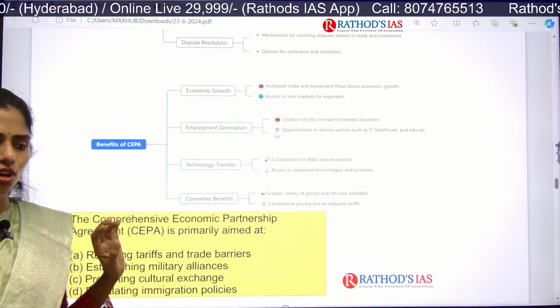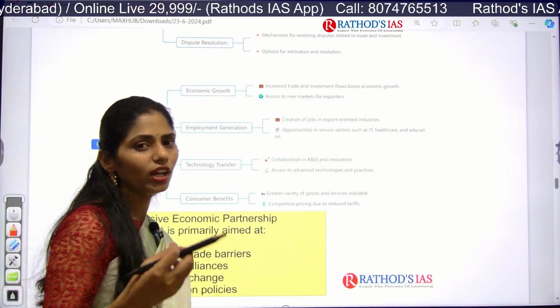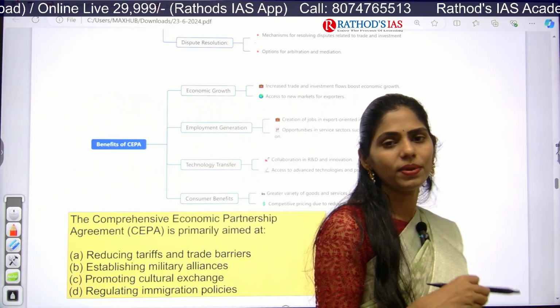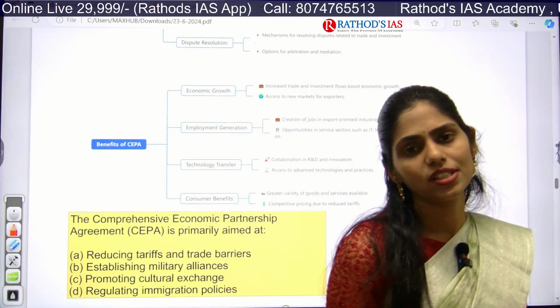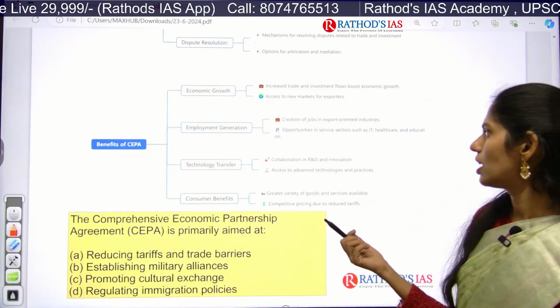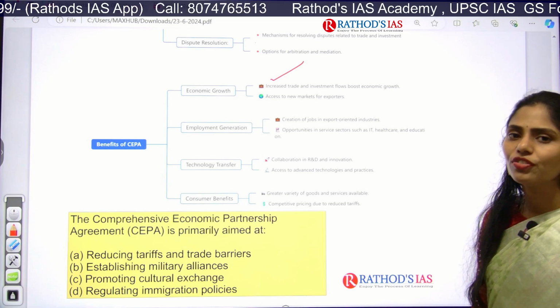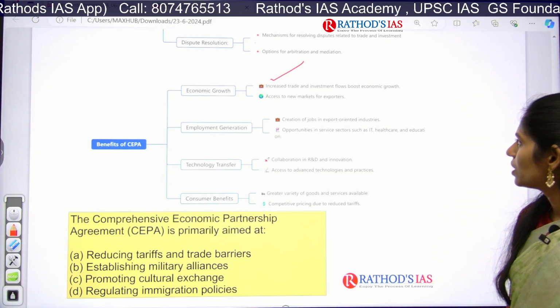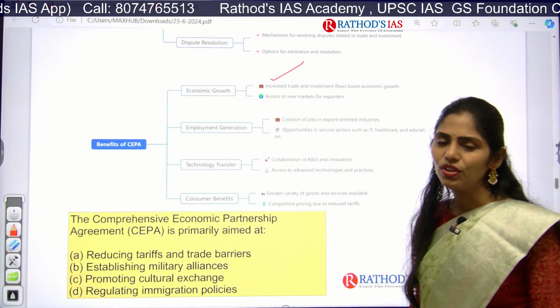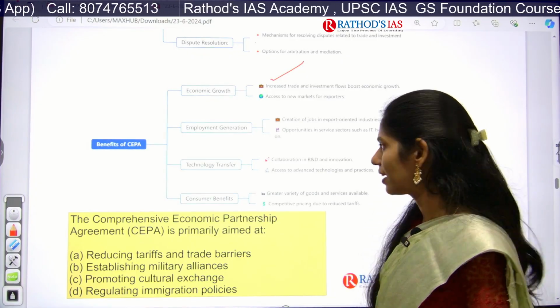So first one is, whenever we are including all these economic activities like goods, services, innovations, etc., that will automatically increase our economic growth because of increasing trade as well as investment flows, and even there will be access to new markets.